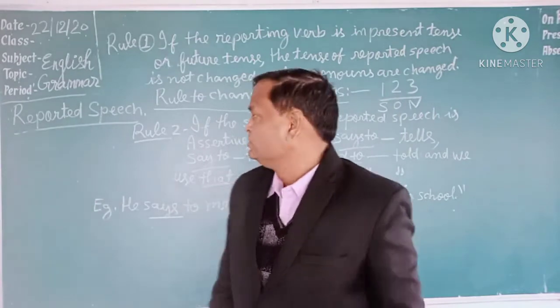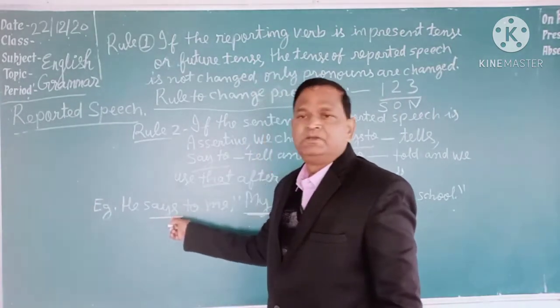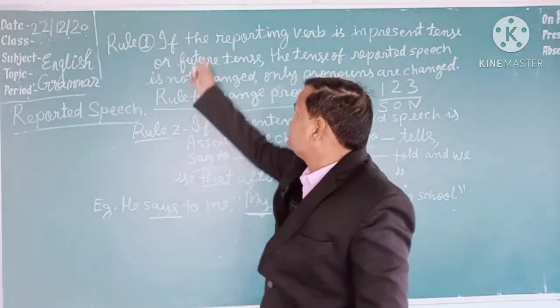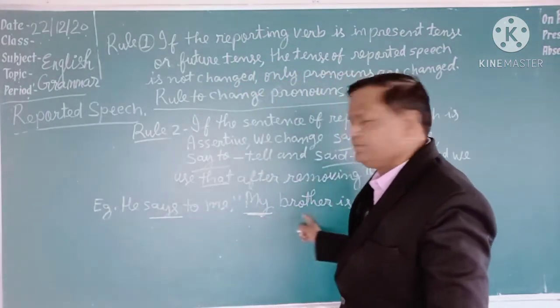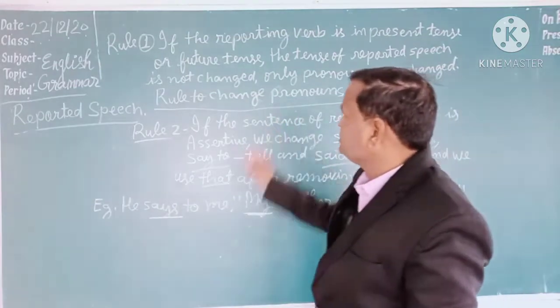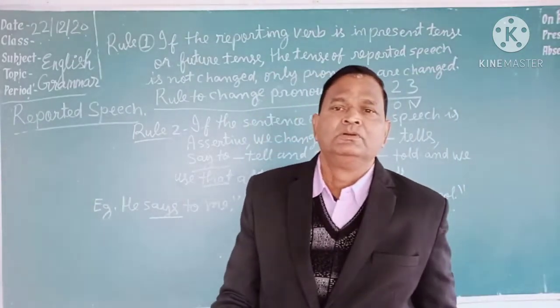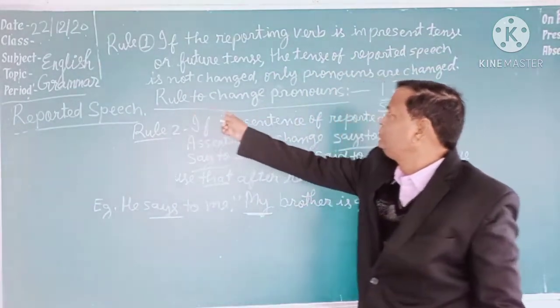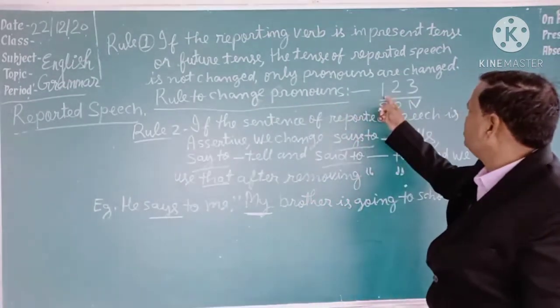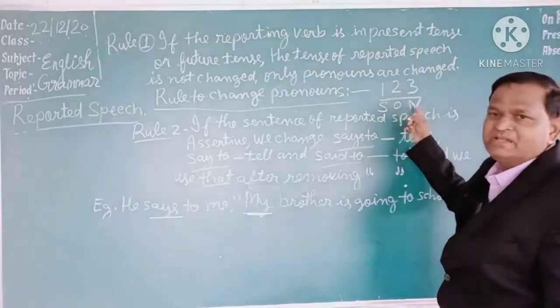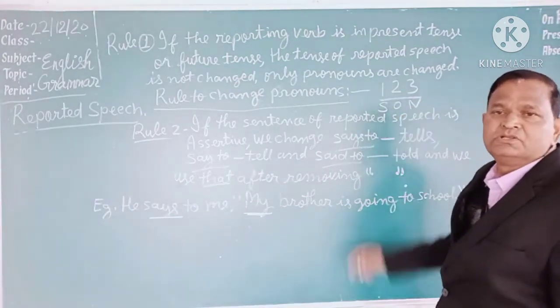Suppose the reporting verb just like say is in present tense here. And the rule says that if the reporting verb is in the present tense or future tense, the tense of reported speech will not be changed. Only pronouns are changed. How you will change pronoun? See the rule of changing pronoun. Rule to change the pronoun. What is the rule? Rule is 1, 2, 3 upon S-O-N. This is the rule to change the pronoun.